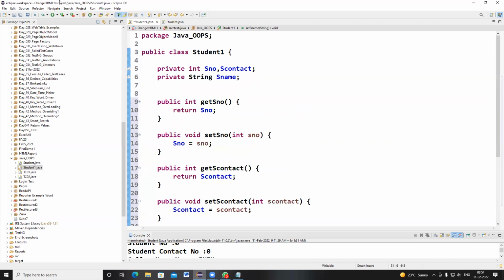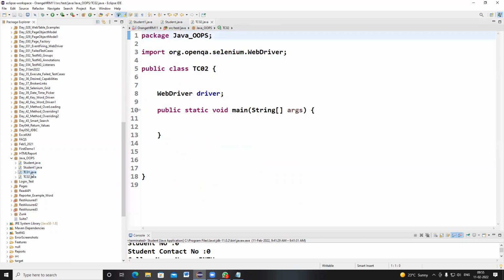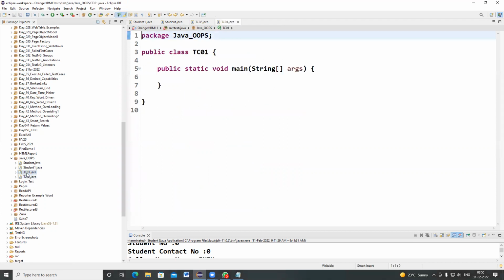People call this a student bean class, a student Java bean class. So what is the purpose of this student one class? I will tell you now.